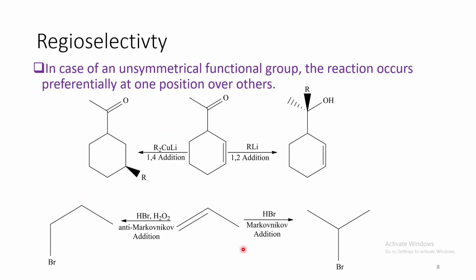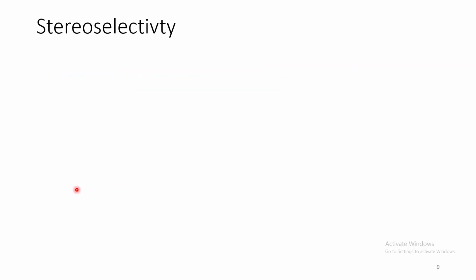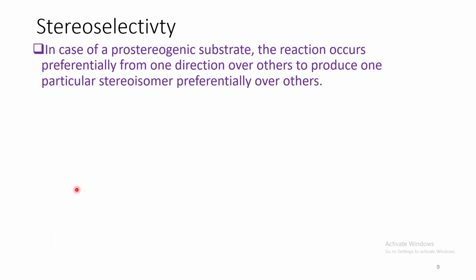Similarly, in this alkene, if we use only HBr, it will undergo addition in a Markovnikov fashion to give rise to this particular product. But in presence of hydrogen peroxide, it will undergo addition in an anti-Markovnikov fashion to give rise to this product. Now stereoselectivity.